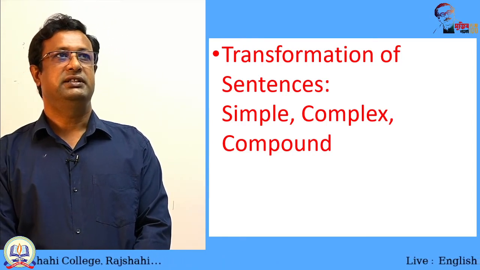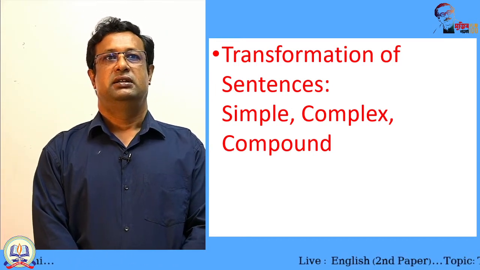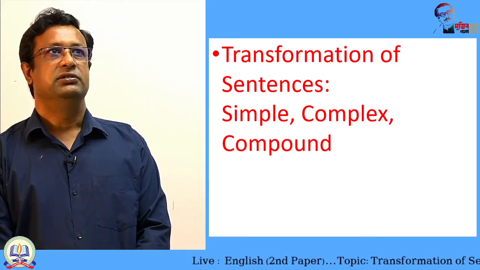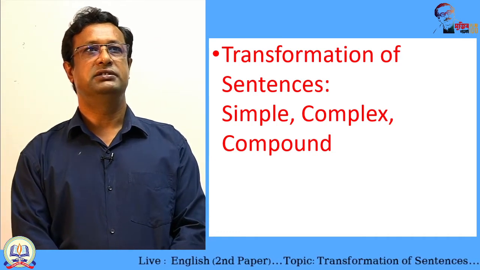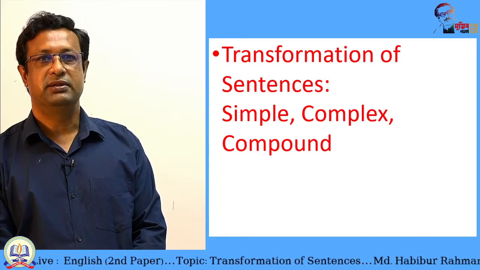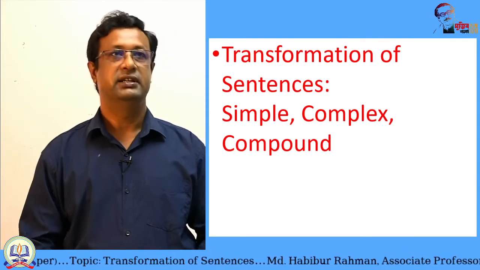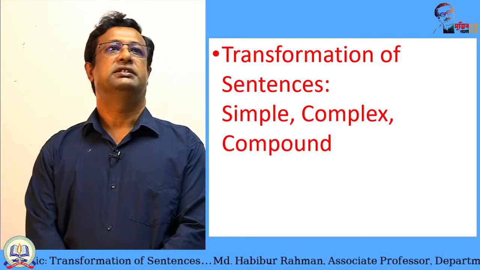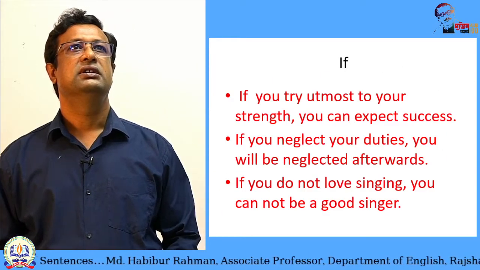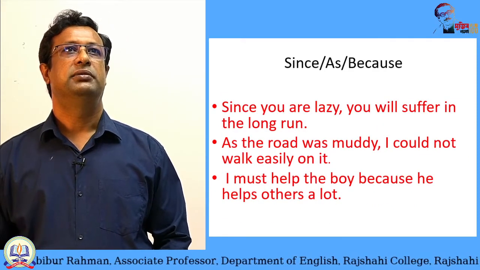Today we will take the same class, transformation of sentences. In transformation of sentences, you have seen usually one clause is dependent on another clause. One is principal clause, another is subordinate clause, and we are just changing sentences, and we came up to when.